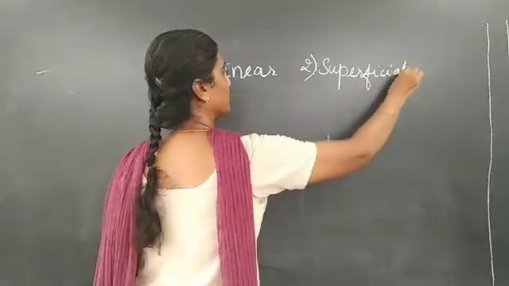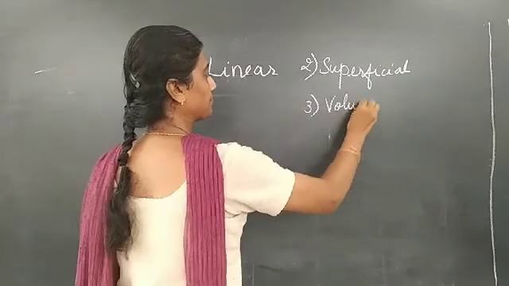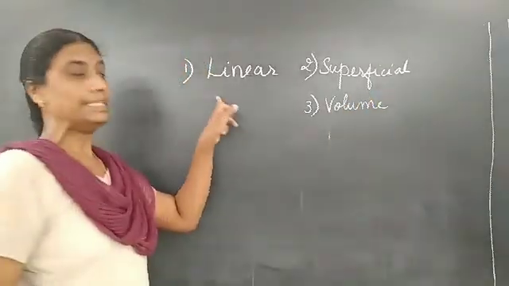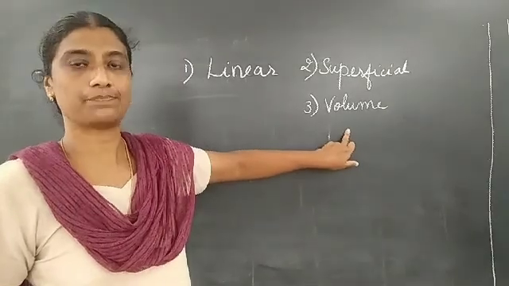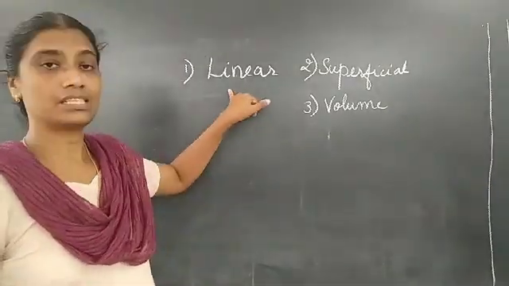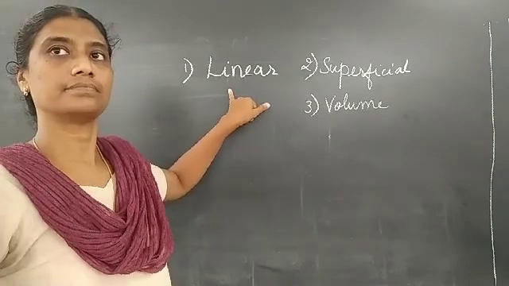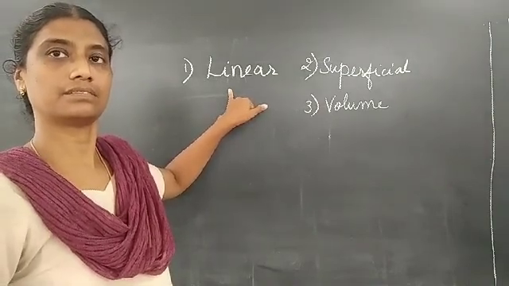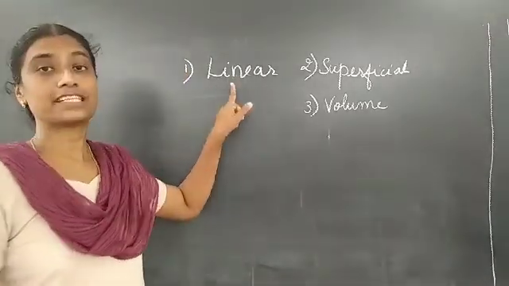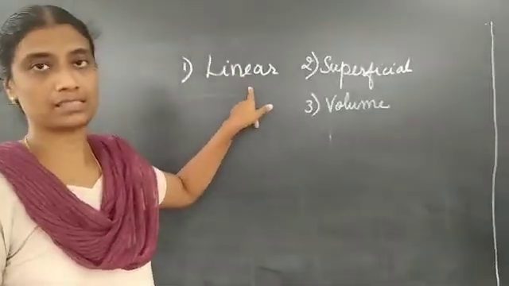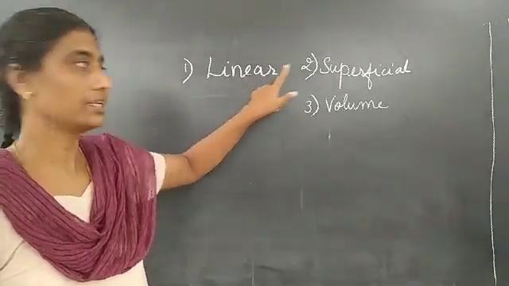And the third is called volume expansion. Linear expansion, superficial expansion and volume expansion. Okay, now let's try to understand it. Linear expansion means expansion lengthwise. If the expansion takes place lengthwise, then it's called linear expansion.